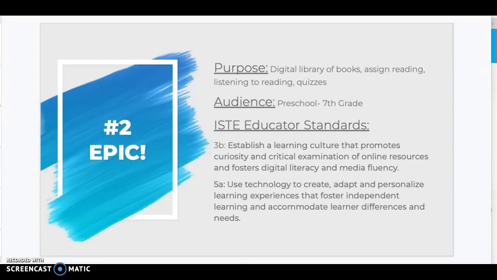And it has books basically that would be interesting for anywhere between preschool and seventh grade. The kids can go in and kind of pick their preferences on the types of books that they like, and they will pick books for them, or they can just search, which I'll show you how to do here soon. And then there are my ISTE education standards.